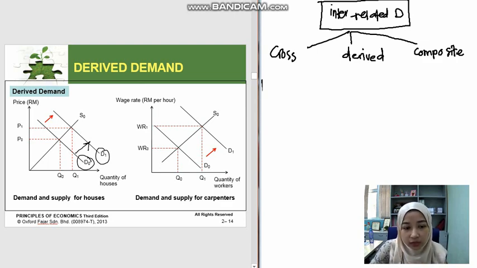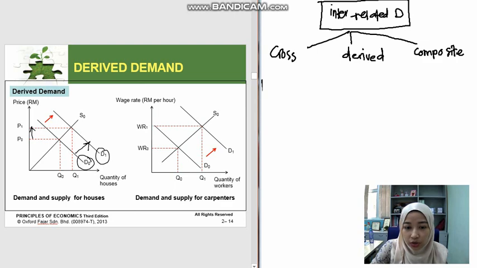What happens when demand increases? More people want to buy houses, so the price of houses will increase.